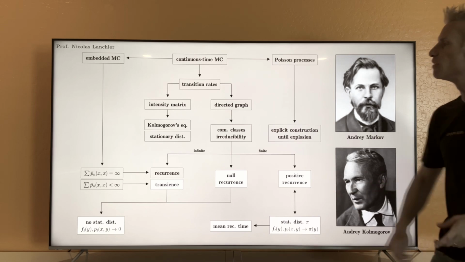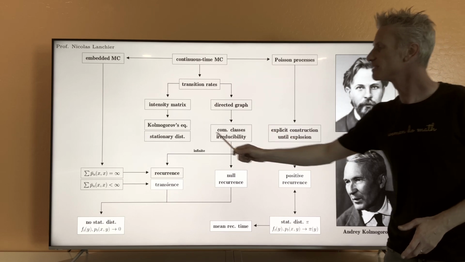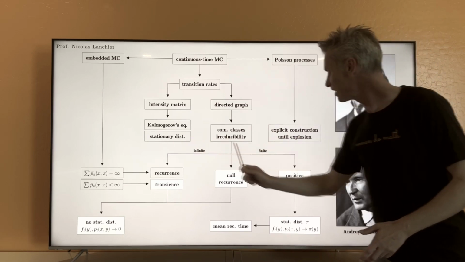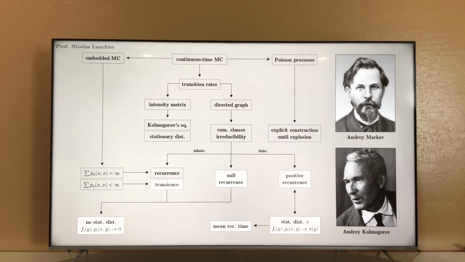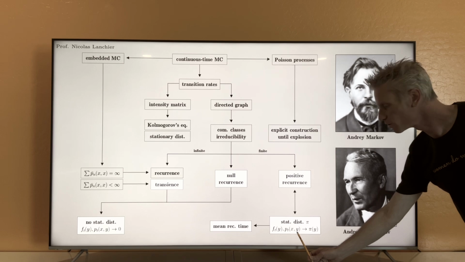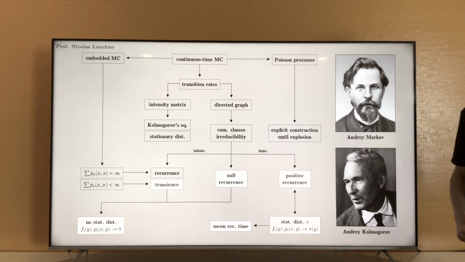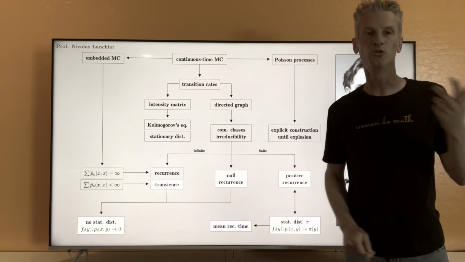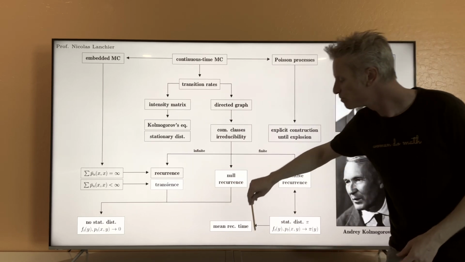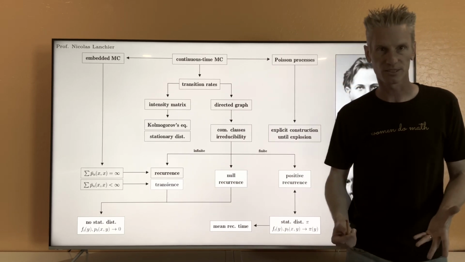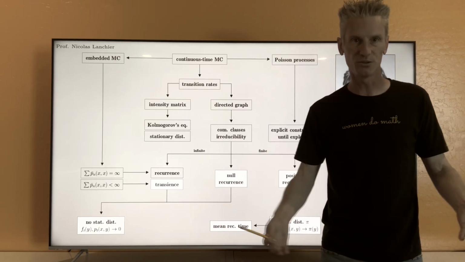In this case, there exists a unique stationary distribution. Uniqueness follows from irreducibility, while existence follows from positive recurrence. And in this case, the fraction of time spent in a state or the limiting probabilities are going to converge to a positive limit described by this unique stationary distribution. Using those quantities, we can also have an explicit expression of the mean recurrence time. So this will cover all the convergence theory for continuous time Markov chain.